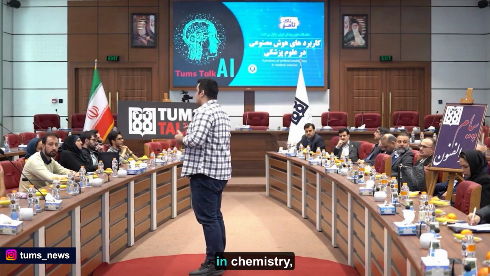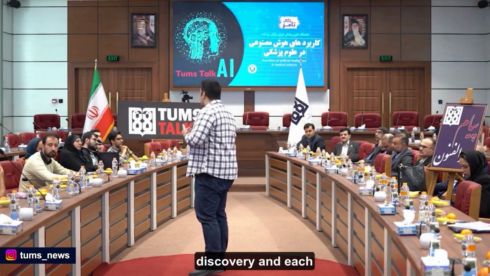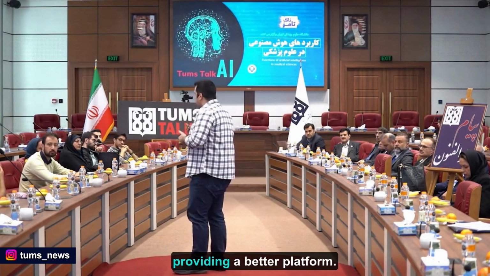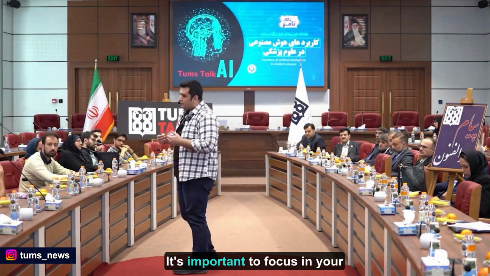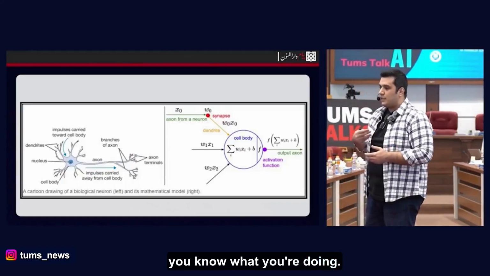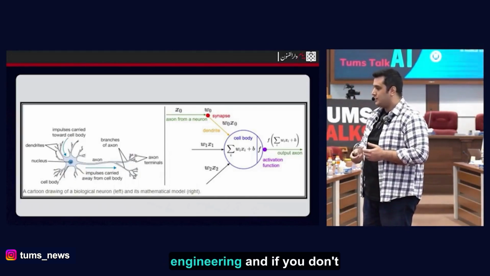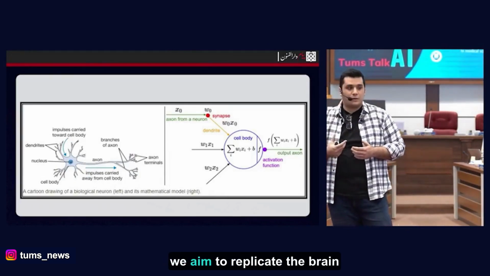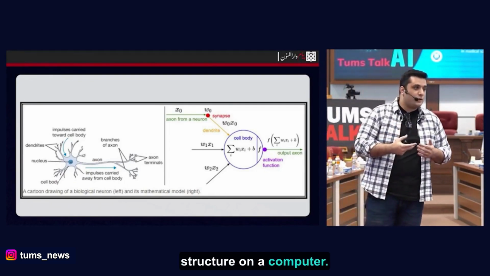This domain knowledge in chemistry, we had 4 tools for drug discovery, and each had some flaws. AI addressed these issues, providing a better platform. It's important to focus in your field, so when you enter AI, you know what you're doing. AI is a vast realm of math and engineering, and if you don't know what you want, you might get lost. In AI, we aim to replicate the brain structure on a computer.